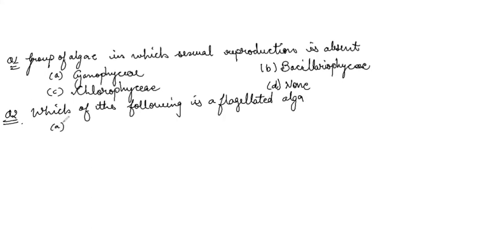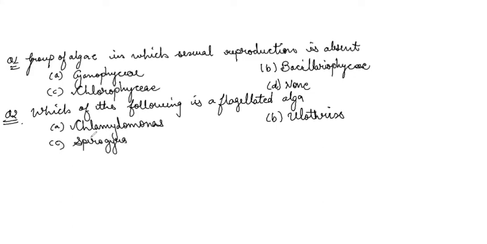Option A, Chlamydomonas. Option B, Ulothrix. Option C, Spirogyra. And option D is Acetabularia.